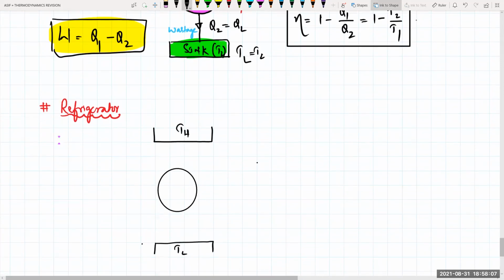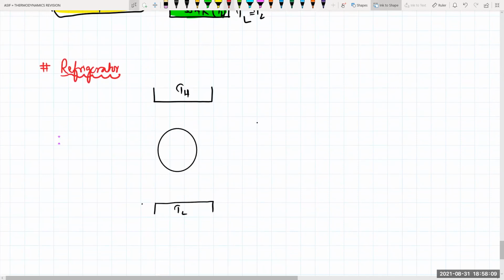From where are we taking the heat right now? It will take the heat from the lower temperature, because from colder to higher. So this will be Q1, that means Q lower, and it is giving out Q higher. The input is being done here, because to make the refrigerator work, electricity has to be given to it. Then only the refrigerator will work.